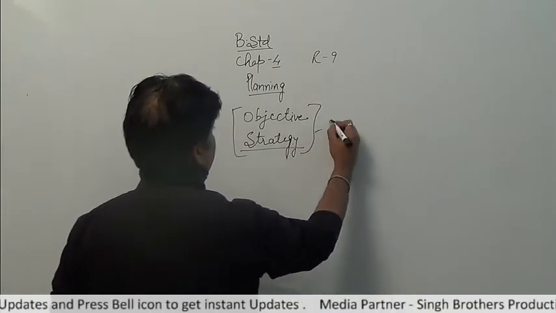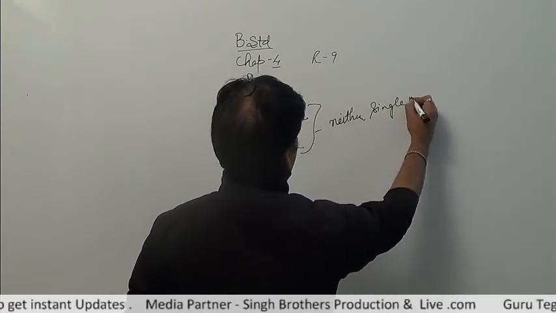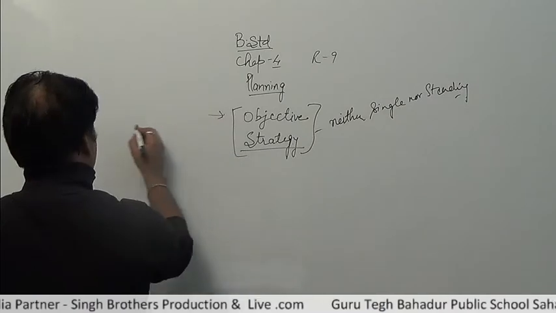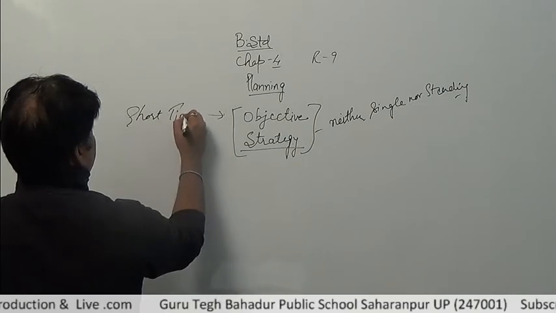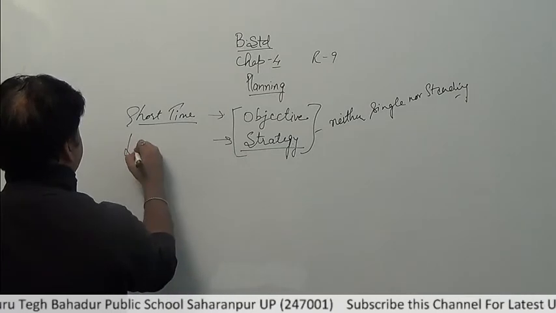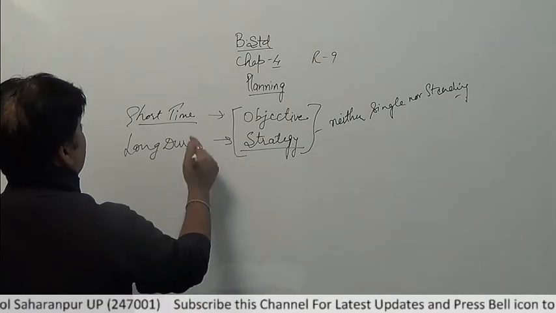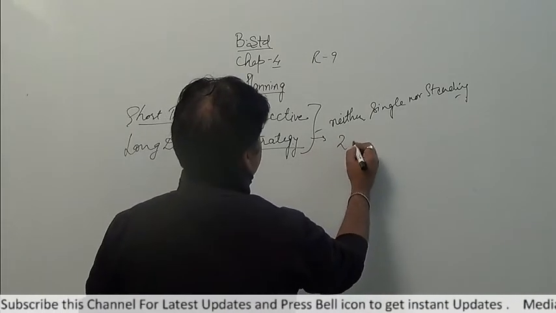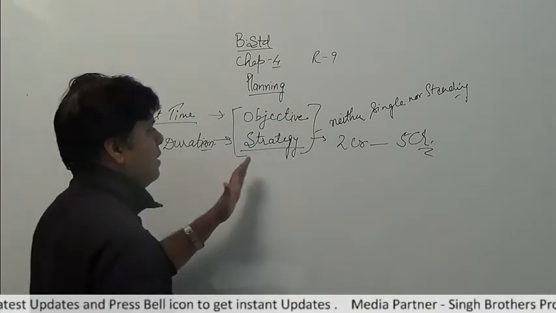These are neither single use nor standing plans. Our objectives are for the short term, which we have to achieve in a short time. These are called objectives, and strategy is related to the long duration. For example, within 10 years, within the upcoming decade, my turnover must become 2 crore to 5 crore. So this is a long term plan, that is my strategy.